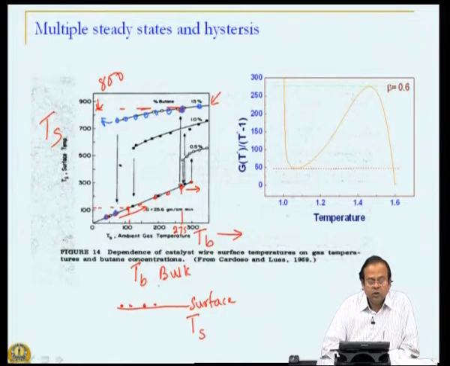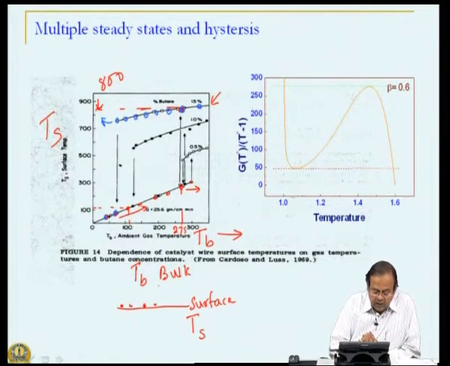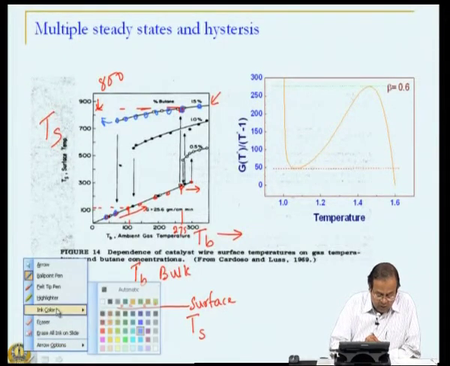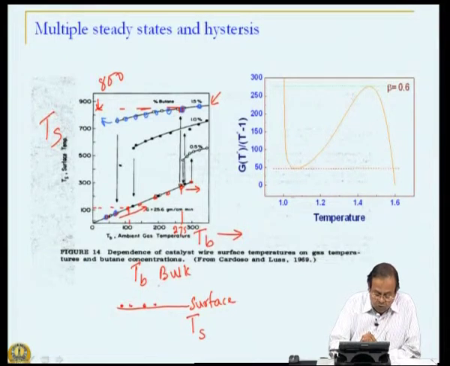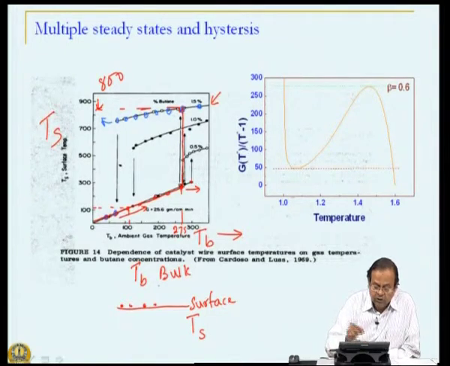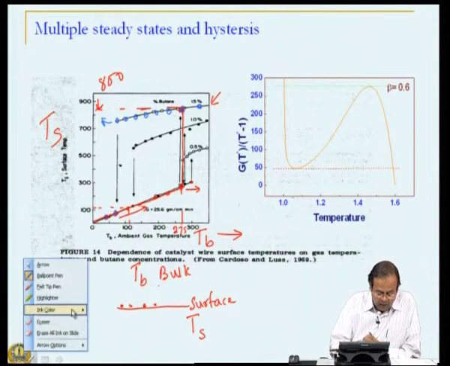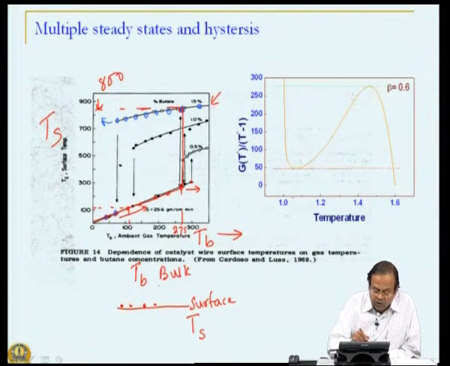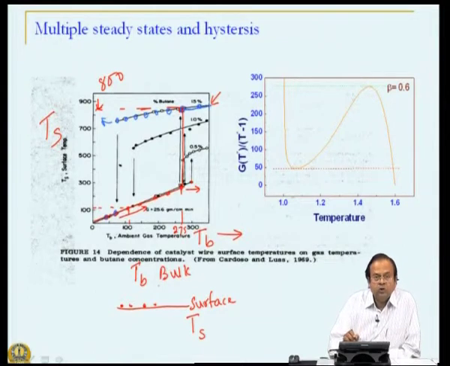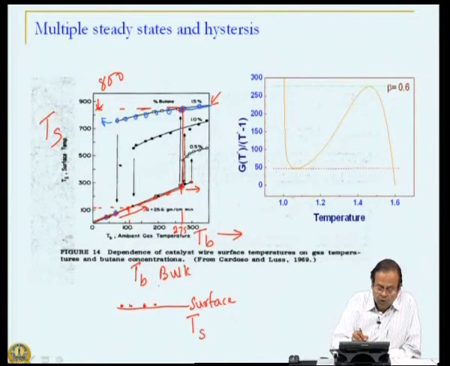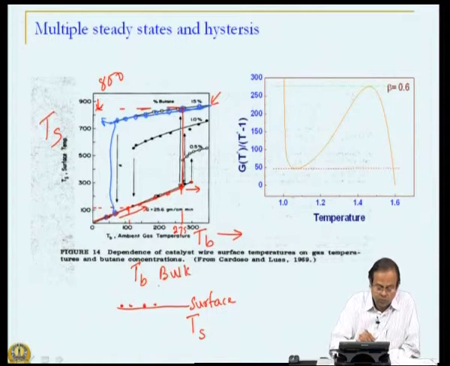Or in other words, what has happened is, as I kept on increasing my bulk temperature, I travelled along this line, my solutions were along this line. At some point the temperatures suddenly increased, and then as I kept on increasing the temperature, I followed this blue line. When I reversed the direction, that is kept on lowering the bulk temperature, I got this solution, and then suddenly temperatures drop down.